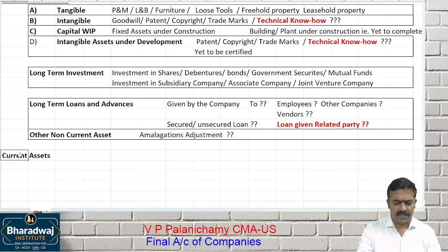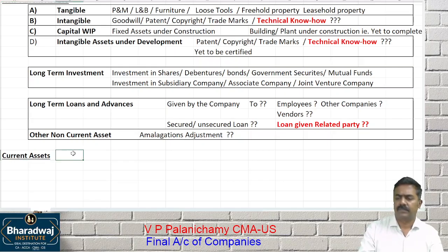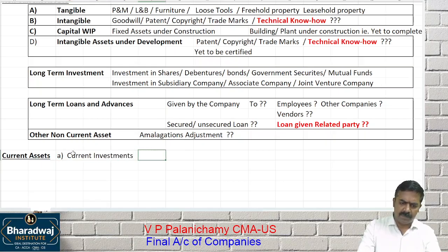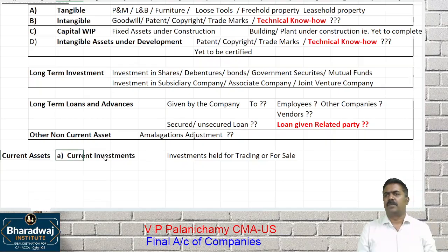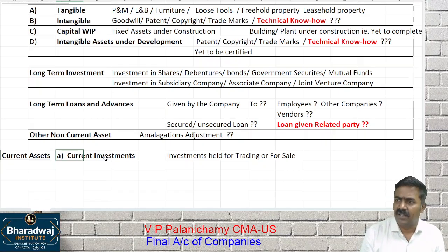Next, current assets. What comes under current assets? Current investments, simple. Investments held for trading or for sale. We are going to sell the investment when there is an active market available, profit available. Our intention is not to hold it long term.